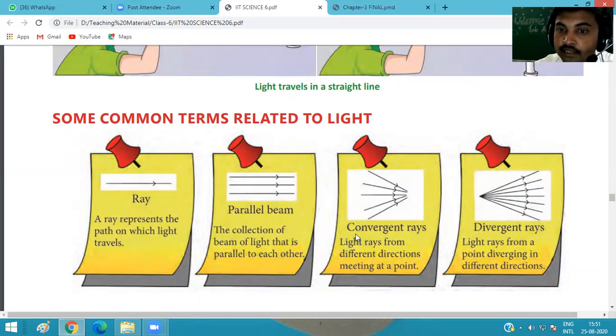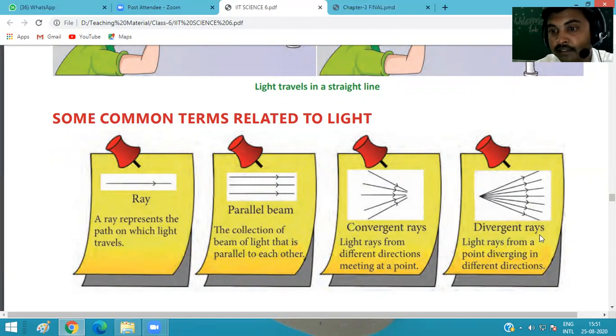The next one is convergent light. Convergent light means, you see here, the path shows that light beams have come from different directions and collect at a particular point. Light rays from different directions, from here, here, here, and here, meet at a particular point. This type of rays we call convergent rays.